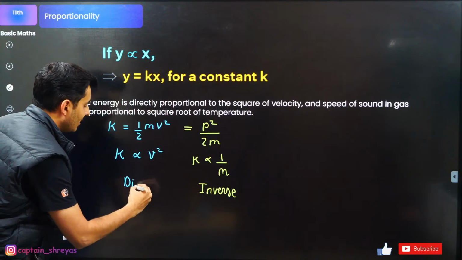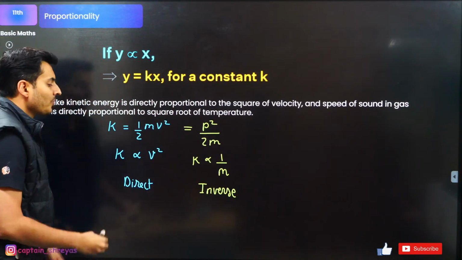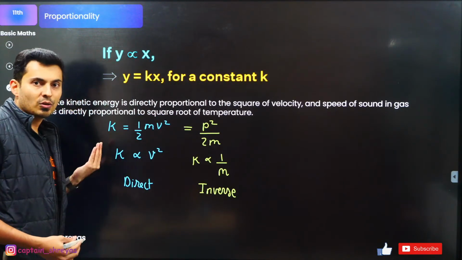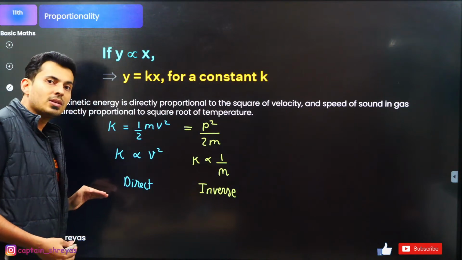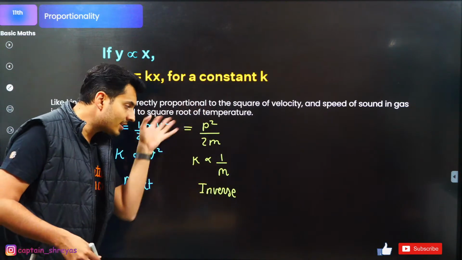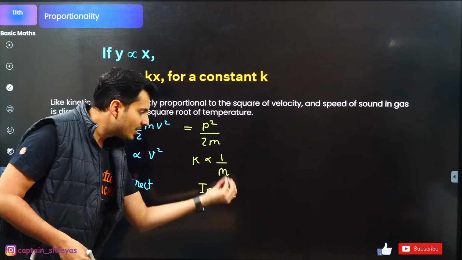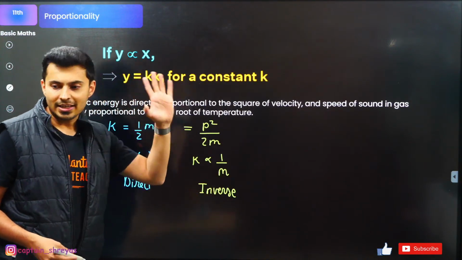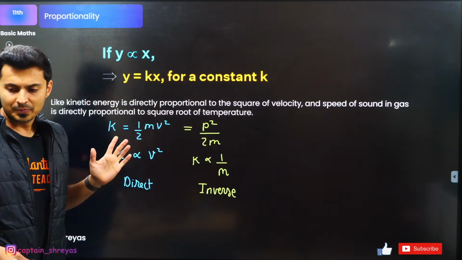This is nothing but a direct relationship. In direct, when this increases, this also increases. This decreases, this also decreases. In inverse, this increases, this decreases. And if this guy decreases, this guy will increase. Everybody with me on this?